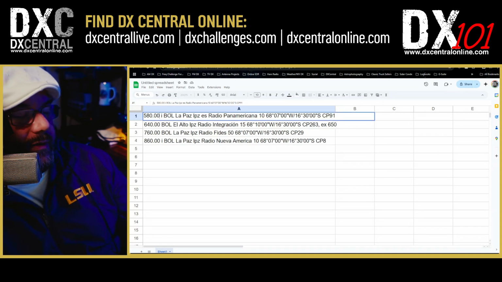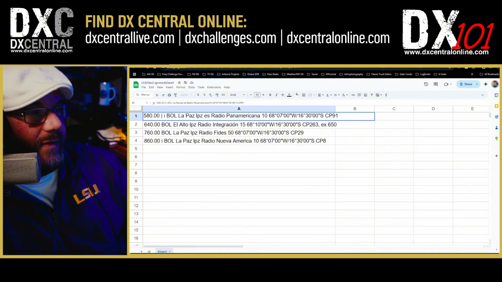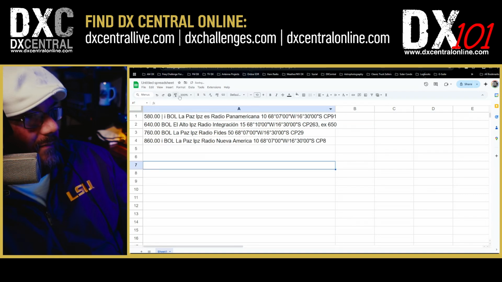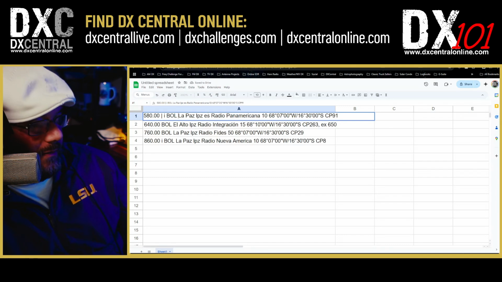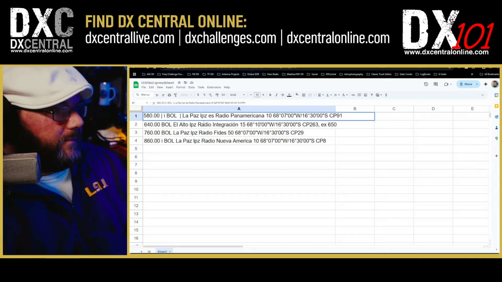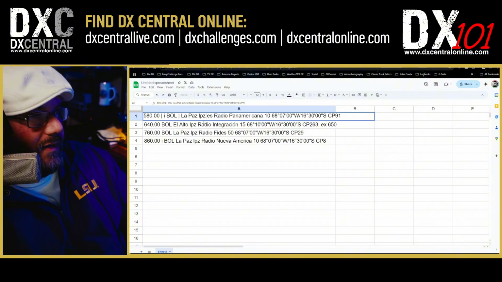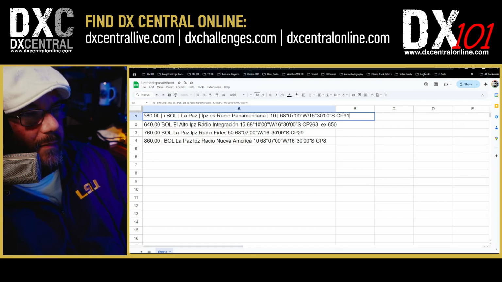The first thing I want to do here is create a separator that's easy for me to use. I like this little vertical line here. You can use whatever you want, but in between the pieces of data here, in this case, I'm going to do it next to the country, and then here is the city, so we'll put one here. That's the name of the station. I'll put one here. That's the power. I'll put one here, and so forth. So basically, in between all those little areas, I can do that.